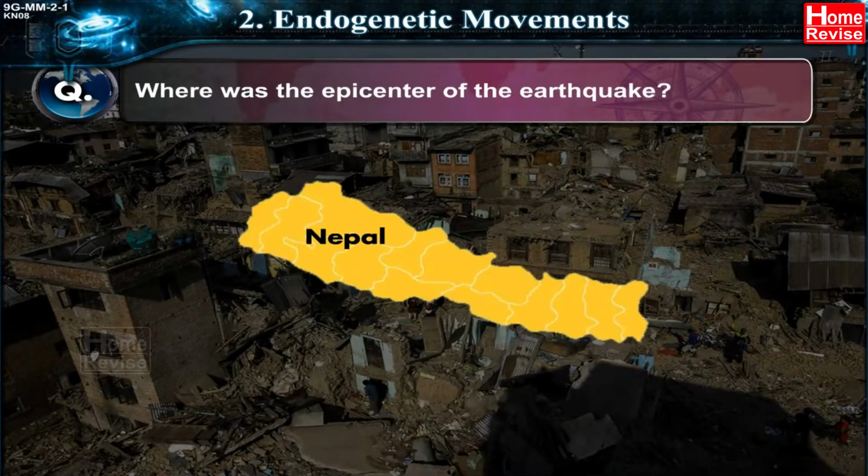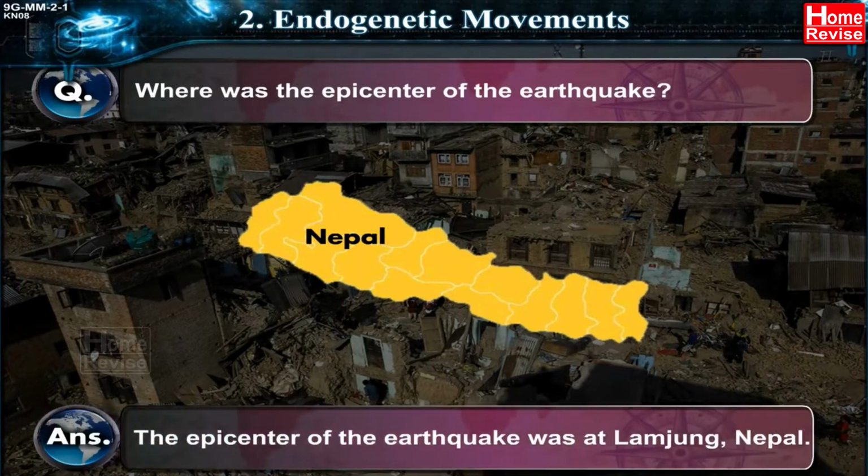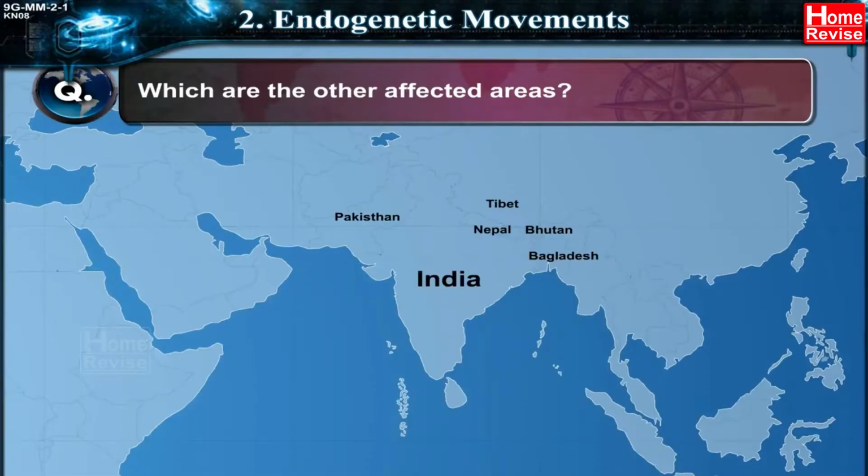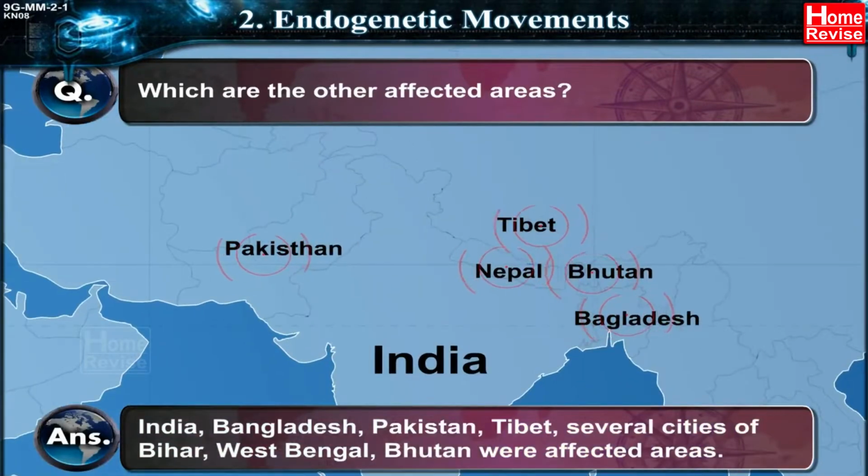Where was the epicenter of the earthquake? Answer: the epicenter of the earthquake was at Lamjung, Nepal. Which are the other affected areas? Answer: India, Bangladesh, Pakistan, Tibet, several cities of Bihar, West Bengal, and Bhutan were affected areas.